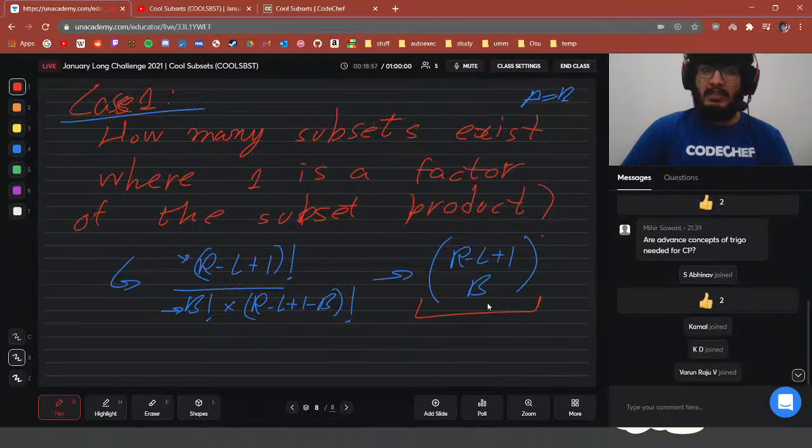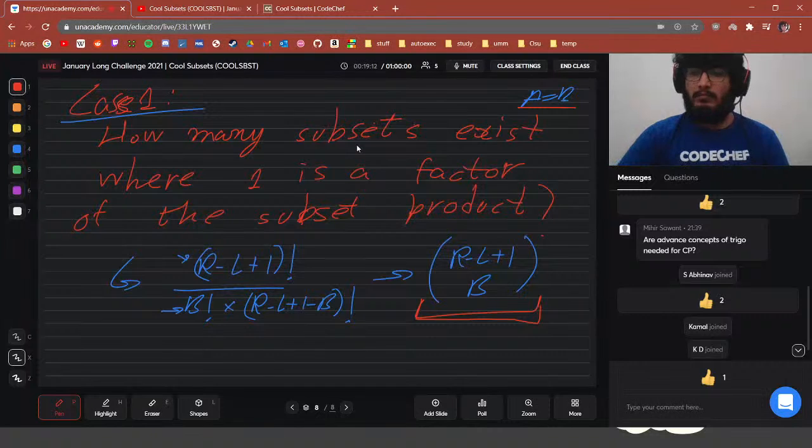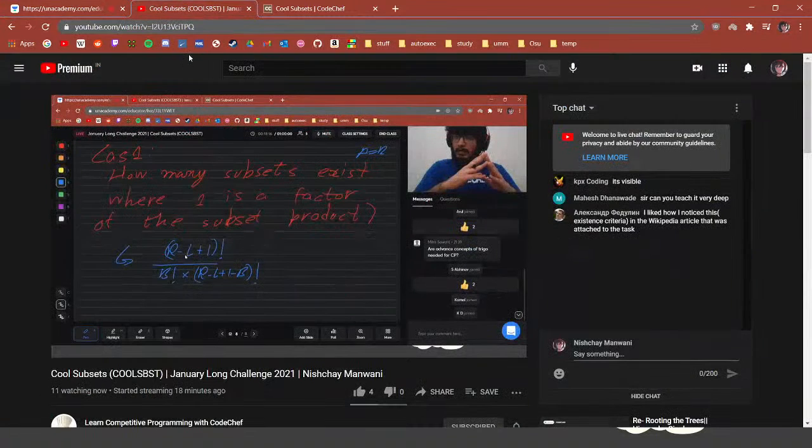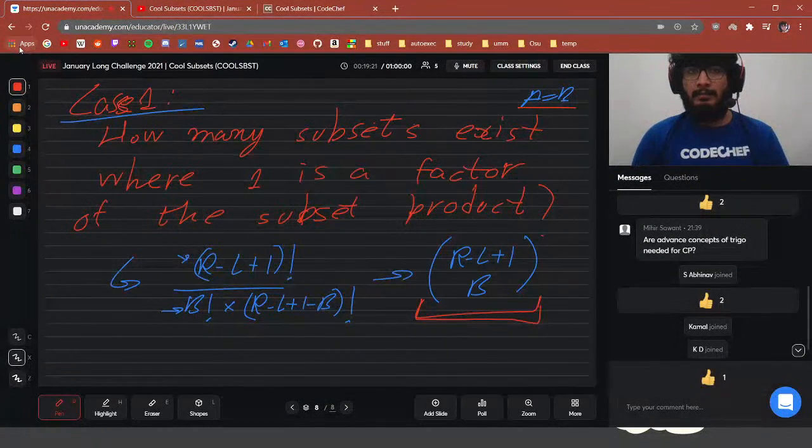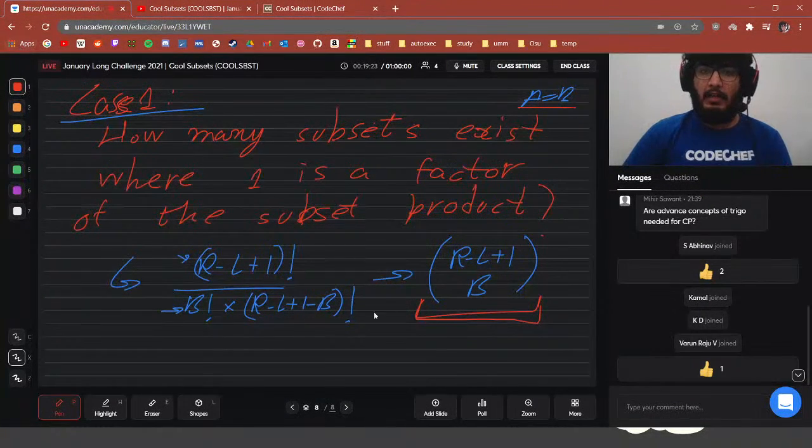Just give a thumbs up if you understand everything up until here, that this is going to be a constituent in our answer according to case 1. We are looking at subtask 2 right now, where A is equal to B. Also in the Unacademy chat or YouTube chat, you can give a yes if you understand up until here, that according to case 1 we are going to be adding R minus L plus 1 choose B into our answer.